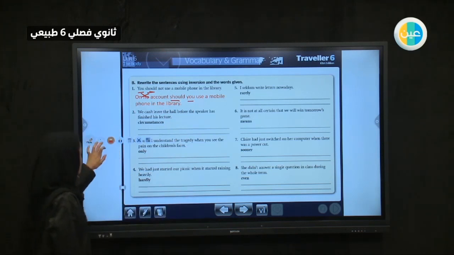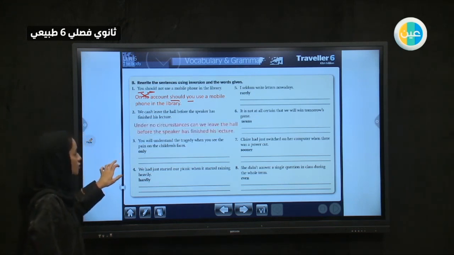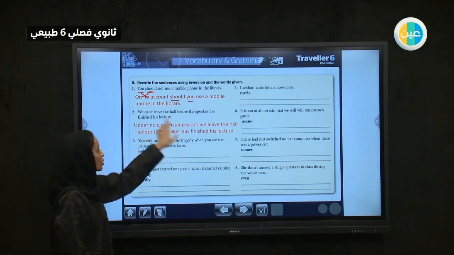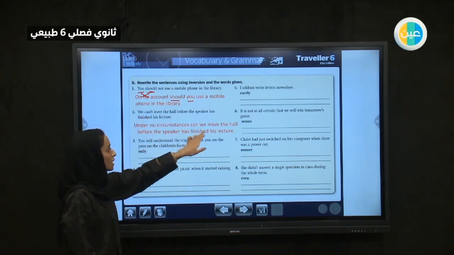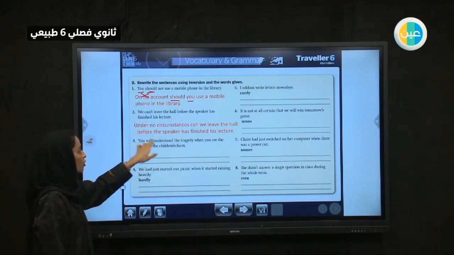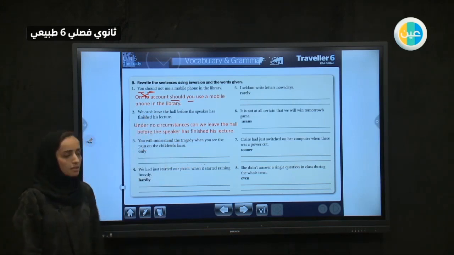Number 2. You can't leave the hall before the speaker has finished the lecture. In no circumstances, under no circumstances, we can't, so it will be "can't we." Can we leave the hall before the speaker has finished his lecture? And the "no" is for this negative.